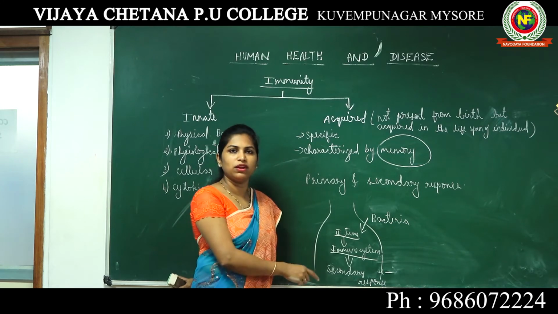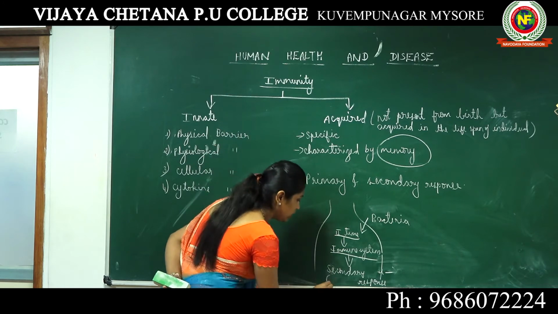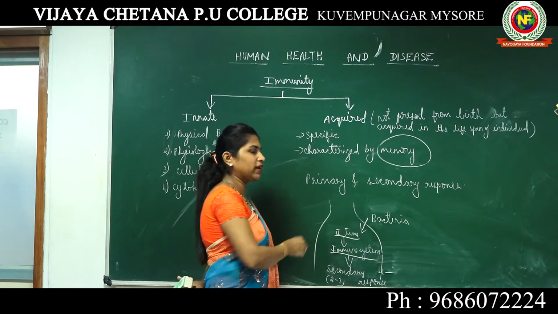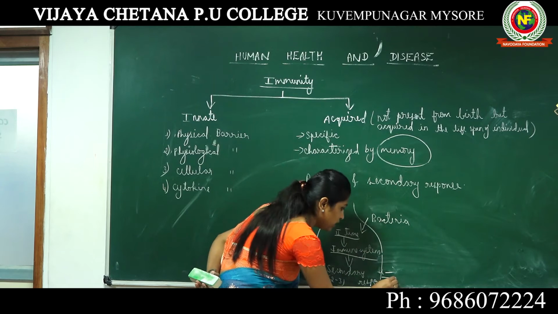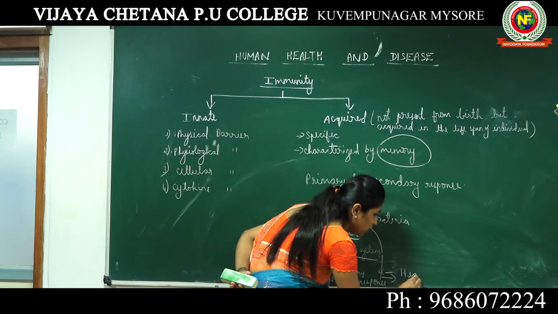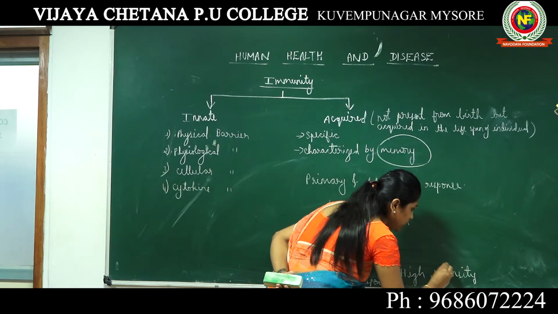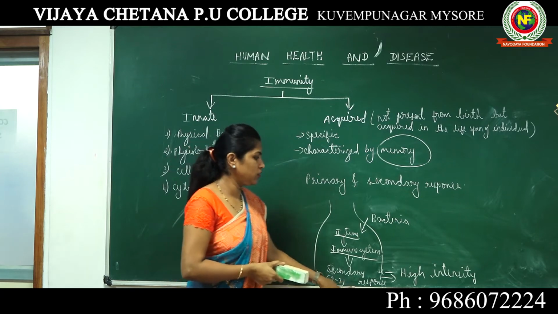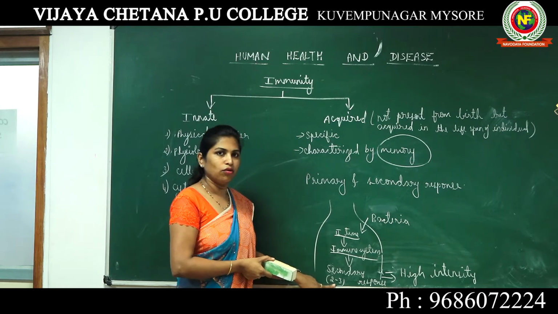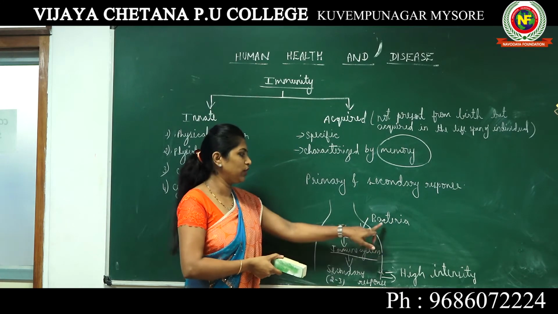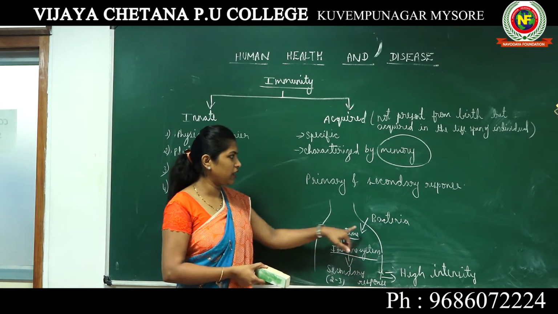Previously, when the primary response was produced, you could neutralize the bacteria in 5 to 7 days, whereas here within 2 to 3 days the whole bacteria will be neutralized or killed. So this secondary response can be of high intensity, whereas primary response was of low intensity. The secondary response is always of high intensity because the response is very quick, and the result is also very quick. Within 2 to 3 days all the bacteria will be neutralized and you will be healthy again. So this is known as secondary response.